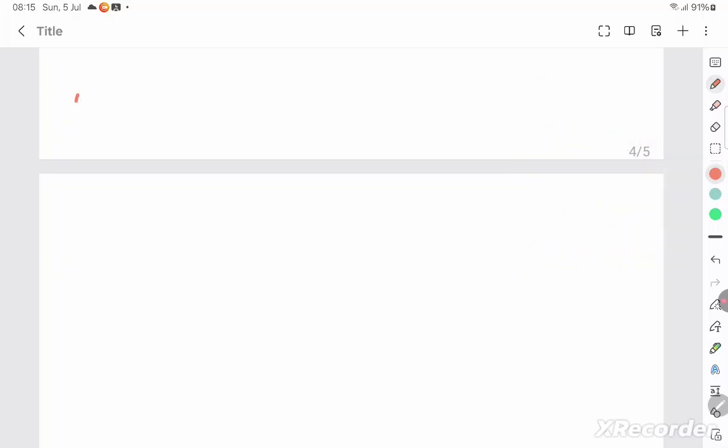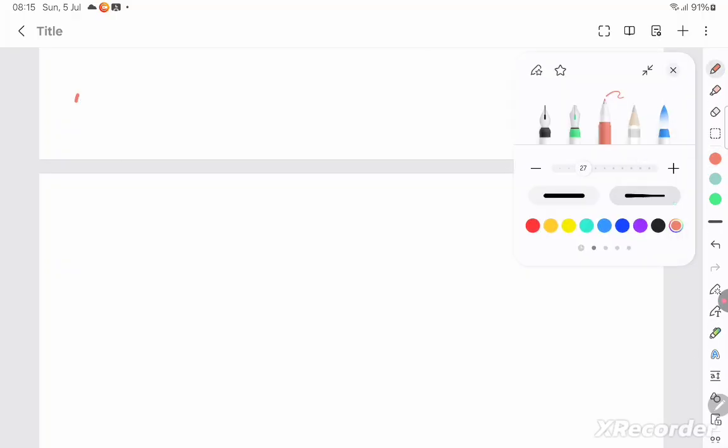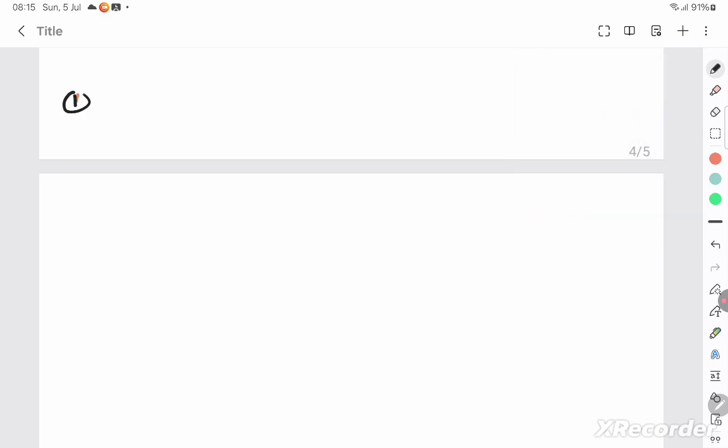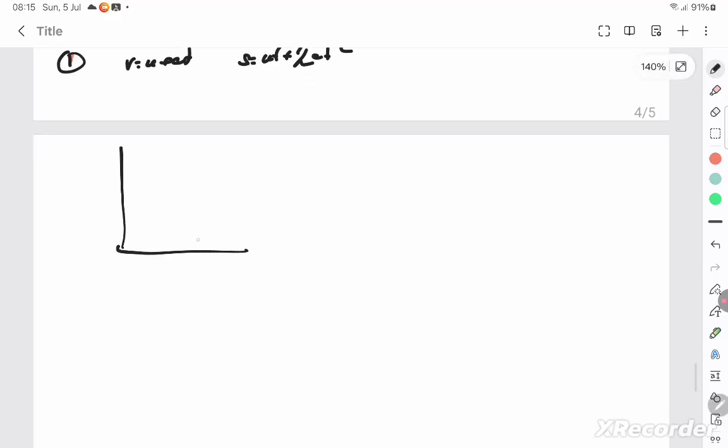Next is sum number 1, which is a 3-mark question. Derive an expression of motion: v is equal to u plus at, s is equal to ut plus half at square, where the symbols have the usual meaning. You can derive it using graphical method. This is u and this is v, and this is a vt graph, and 0 to t is the time taken. You can convert it into rectangles, and you can name it as OA.